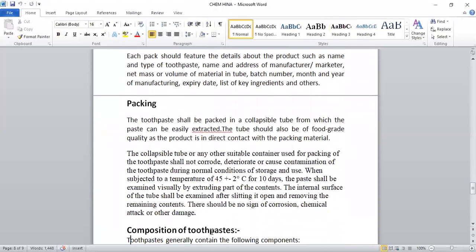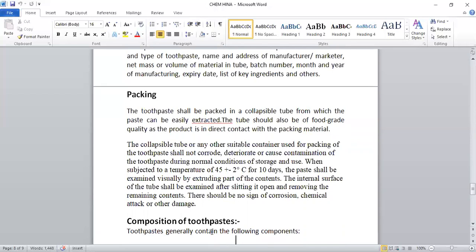Packing. Now the most important is packing. The toothpaste shall be packed in a collapsible tube from which the paste can be easily extracted. The tube should also be of food grade quality, as the product is in direct contact with the packing material. Like, it will go directly into our mouth, so it should be in good packing.